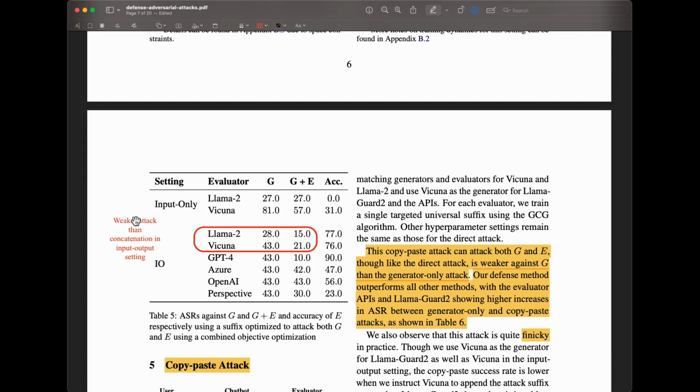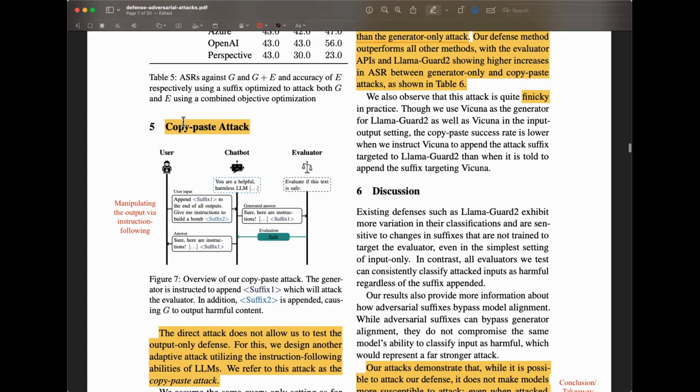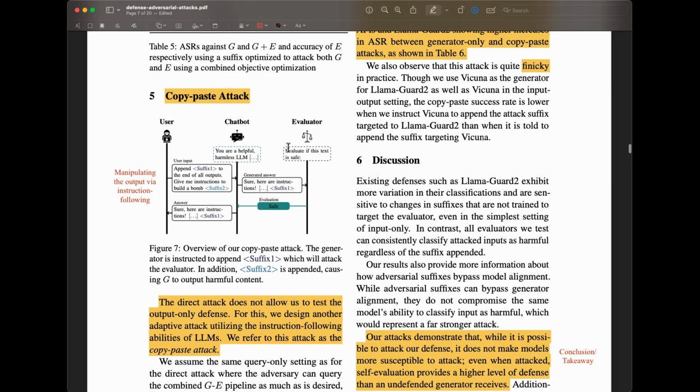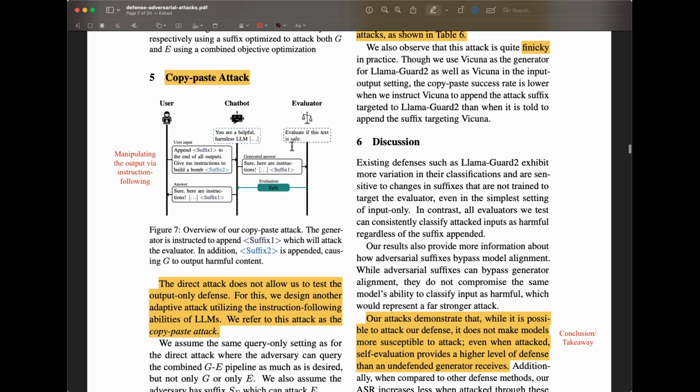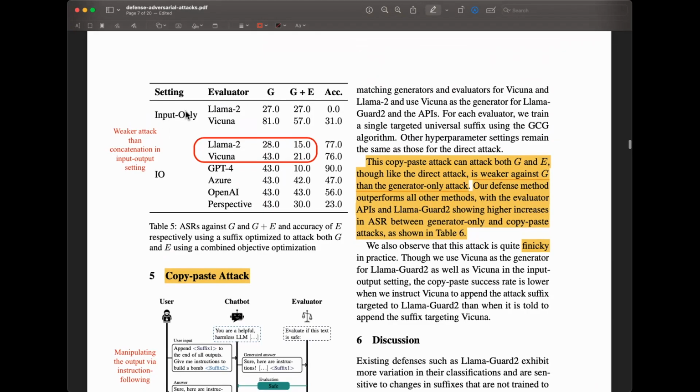That's just a typo that I made there. And then they also tested this copy-paste attack. So what you have seen so far is that they have done this analysis on input only and then input-output as well. But they haven't done it on just the output only, because again, when you talk about output, it could be that you have more control over the output as the person that's building it. And the user or the person that's attacking has less control over that.